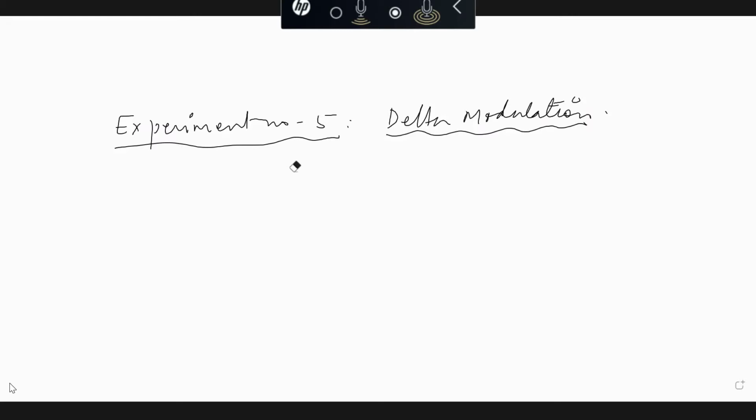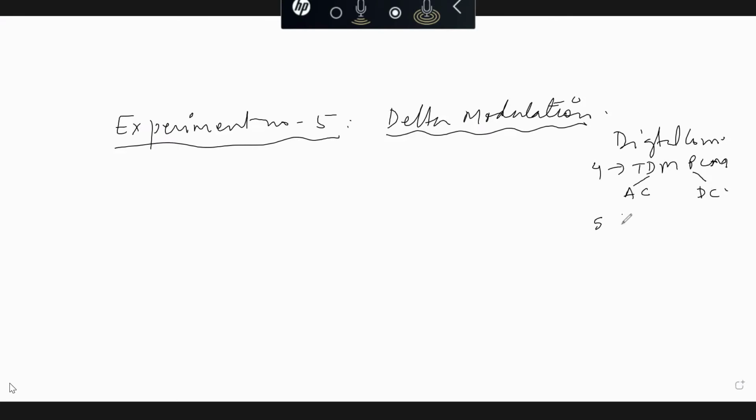As I've told you before, we are slowly moving into the digital communication part. In experiment number 4, you did TDM and PCM, a combination of both analog and digital. TDM was a part of analog communication, PCM was a part of digital communication.